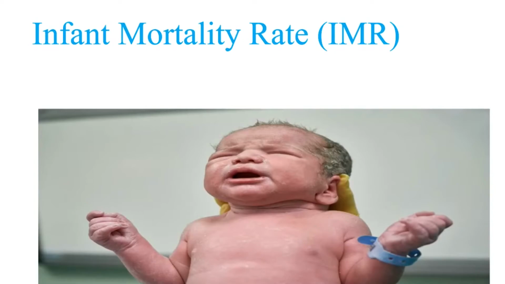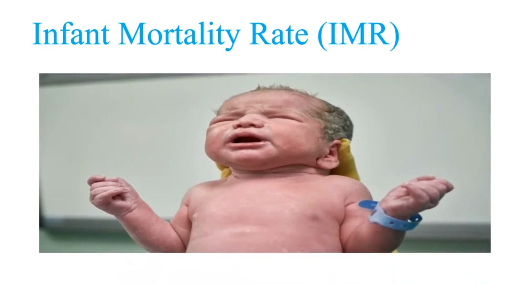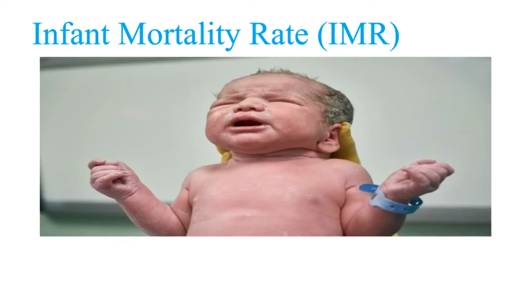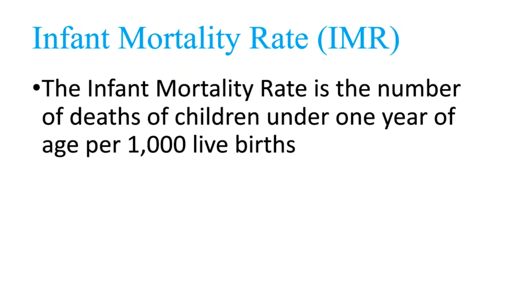The next measure to find health status is infant mortality rate or IMR. I hope you know the meaning of the word infant, which means babies, and mortal here means death. In simple sense, we are counting the number of babies dying. IMR is the number of deaths of children under 1 year of age per 1,000 live births. Imagine 1,000 babies are born in an area. In that, few babies have died before reaching the age of 1 year. Then that number could be added into the infant mortality rate.